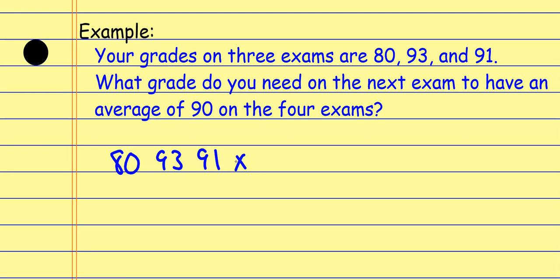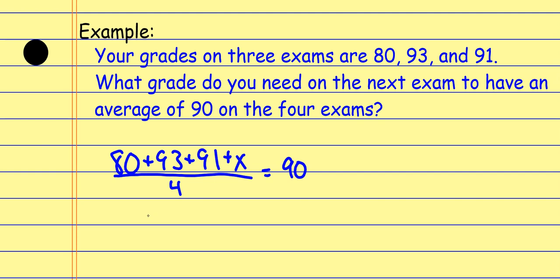So I have to take the definition of the mean literally here and say, okay, the average is when I add all these together, even though one of them I don't know, and then divide by how many I have, even though, again, one of them I don't know, there's still 4 exams here. And when that's all said and done, I want the average to equal a 90%.